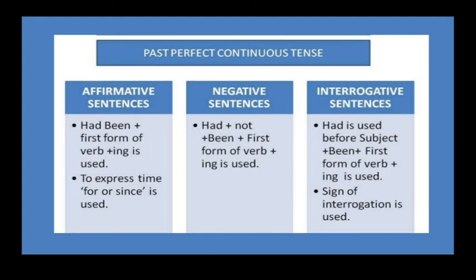In the past perfect continuous also, there are positive sentences, negative sentences, and question sentences. How to write a negative sentence? How to write a question sentence? Positive sentence: had been plus first form of verb plus ing. Negative sentence: had plus not plus been plus first form of verb plus ing. In a question, had is used before the subject, after that been plus first form verb ing is used.